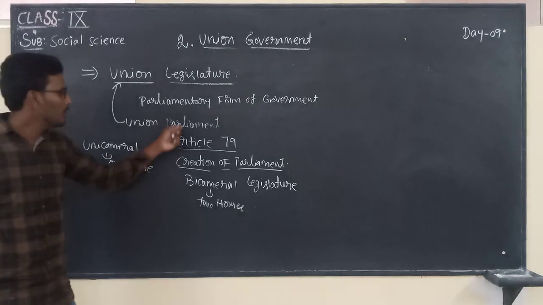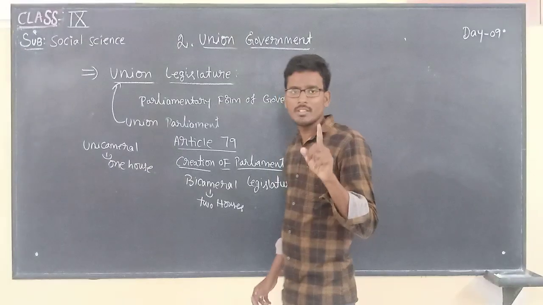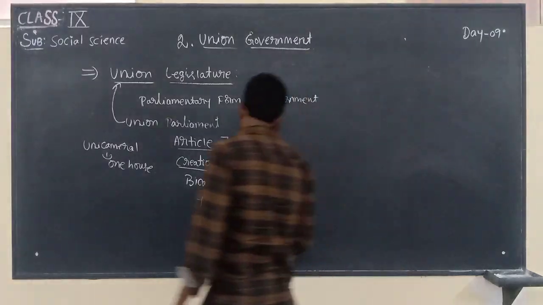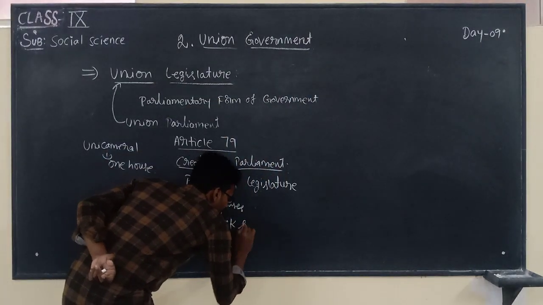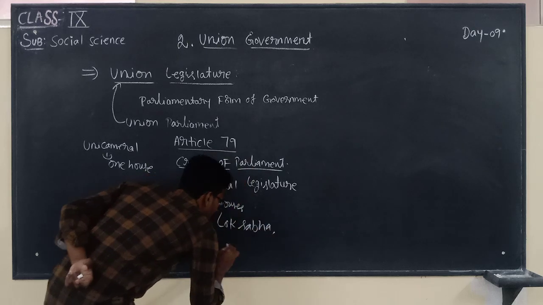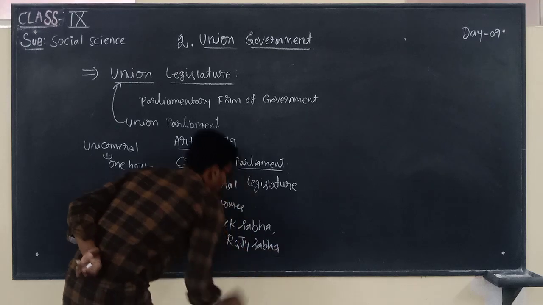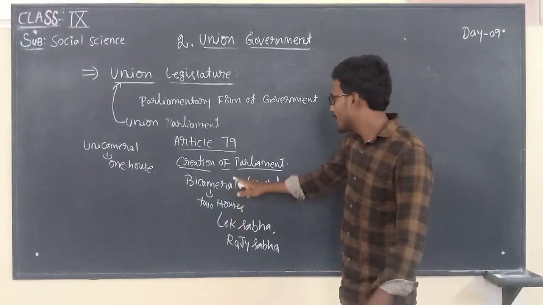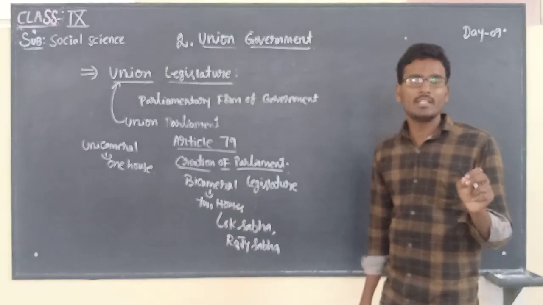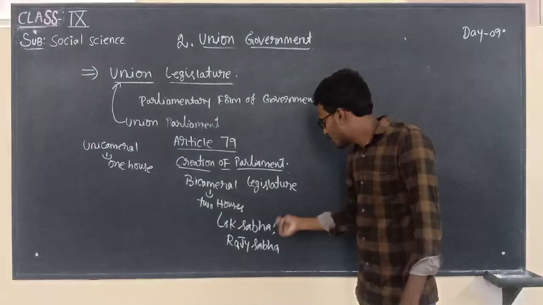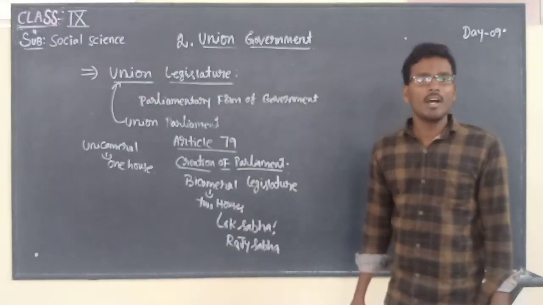So now our union parliament is a bicameral legislature, which means two houses. What are the two houses? One is Lok Sabha and the other is Rajya Sabha. According to that, our parliament consists of two houses, one is Lok Sabha, the second one is Rajya Sabha.